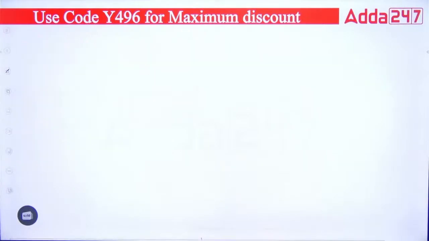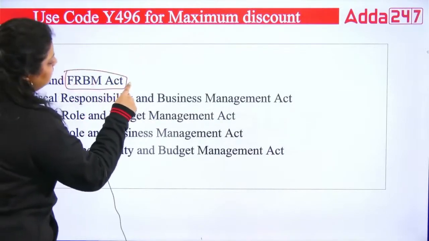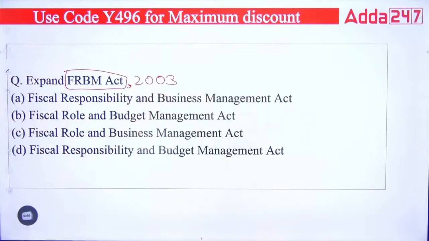Clear? Next question. Expand FRBM Act that was introduced in the year 2003 and became effective in 2004.